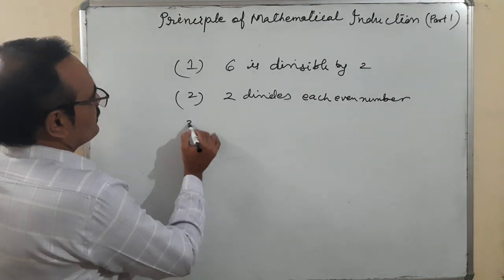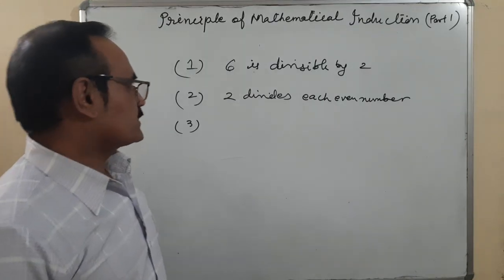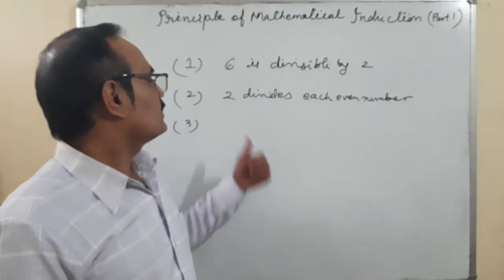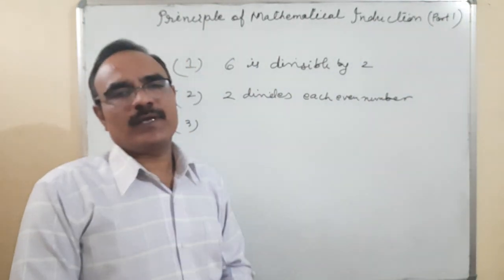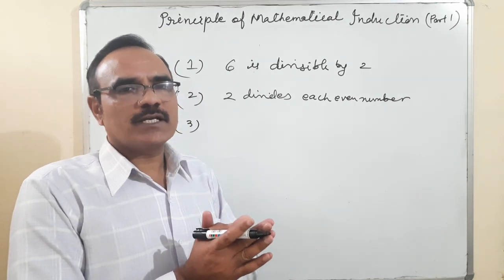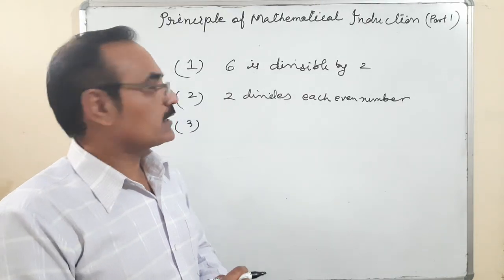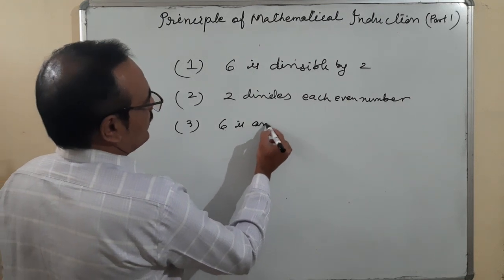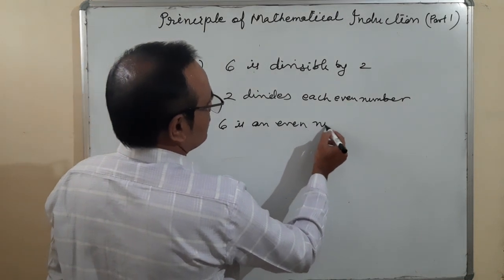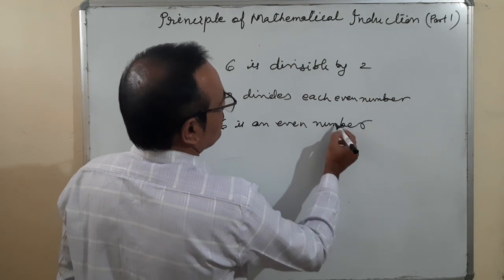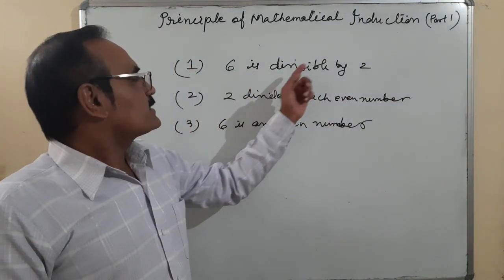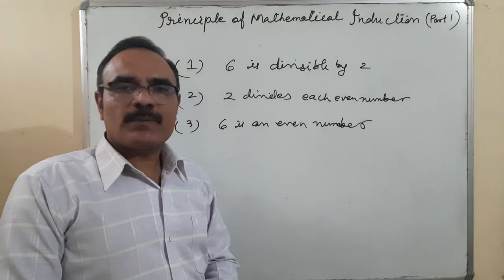Statement number 3 will come from statement number 1 and 2. First, 6 is divisible by 2. Second, 2 divides each even number. So when we combine both the statements and draw one conclusion, the conclusion is 6 is an even number. Am I right? 6 is an even number.